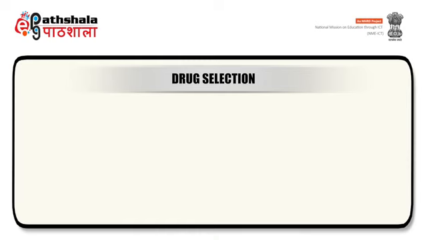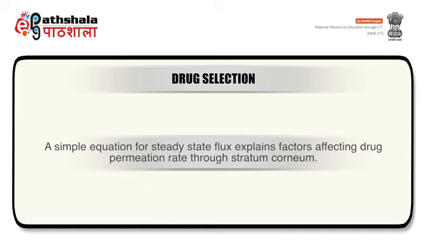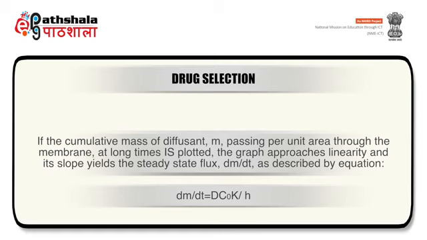The first major concern is drug selection. A simple equation for steady state flux explains factors affecting drug permeation rate through stratum corneum. If the cumulative mass of the diffusant M passing per unit area through the membrane at long times is plotted, the graph approaches linearity and its slope gives the steady state flux dm by dt described by the equation dm by dt is equal to D C0 K upon h.